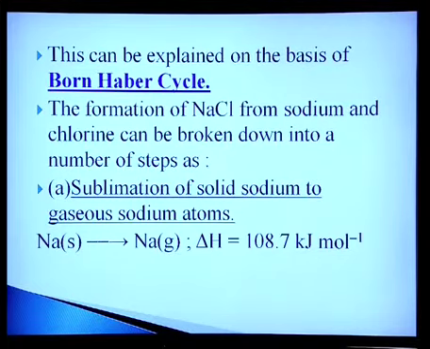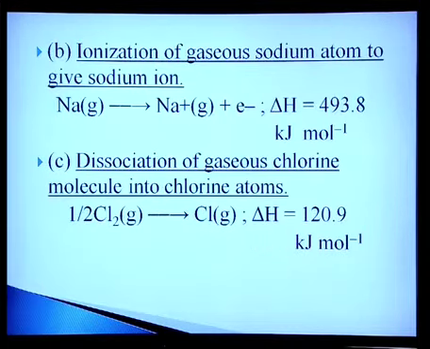First stage, sublimation of solid sodium to gaseous sodium atoms. Na solid converting into Na gaseous state, delta H will be 108.7 kilojoule per mole. Ionization enthalpy, that is, sodium in gaseous state liberates 1 electron, delta H will be equal to 493 kilojoule per mole. In both the cases, you will find energy is absorbed. Dissociation energy of gaseous chlorine molecule into chlorine atoms: half Cl2 gas goes to Cl gas, delta H will be 120.9. All these values are positive because energy is absorbed.